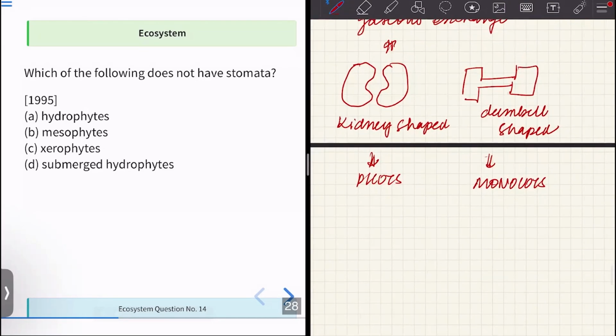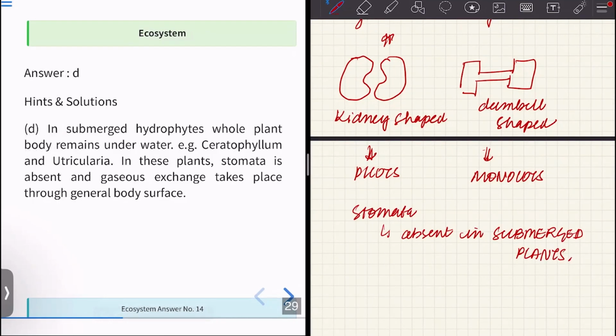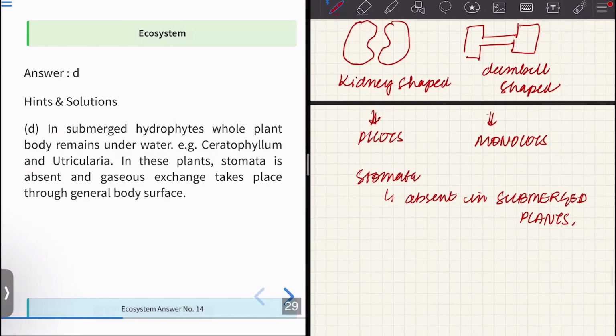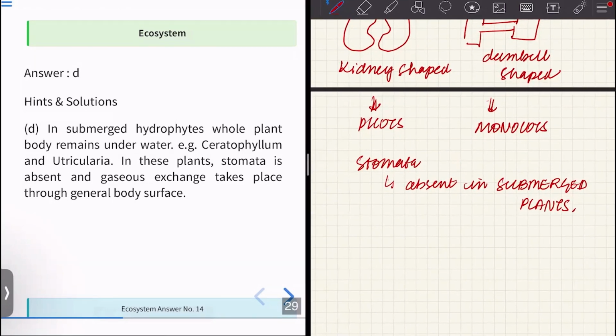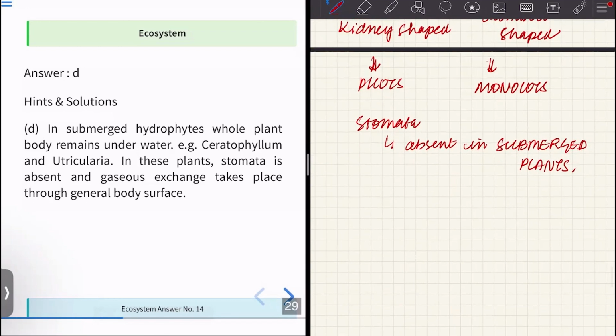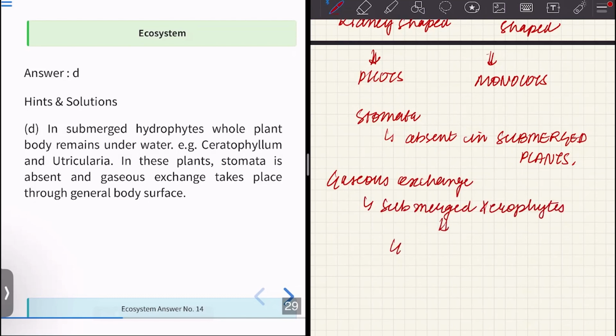So stomata are actually absent in submerged plants. Submerged hydrophytes, the whole plant body is underwater. Examples of submerged hydrophytes are Ceratophyllum and Utricularia. In these plants, the stomata are absent and gaseous exchange takes place through the general body surface. So gaseous exchange in submerged hydrophytes is through the general body surface.